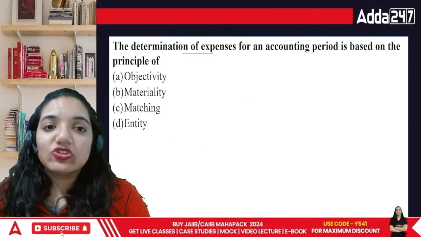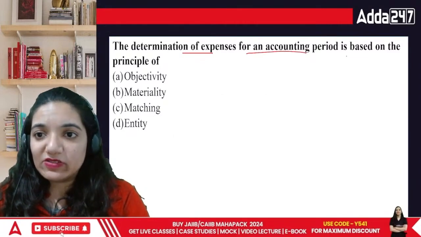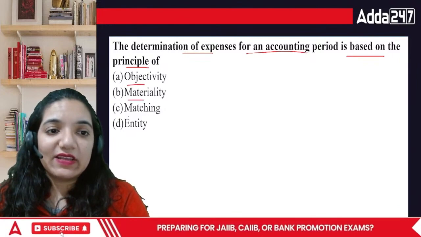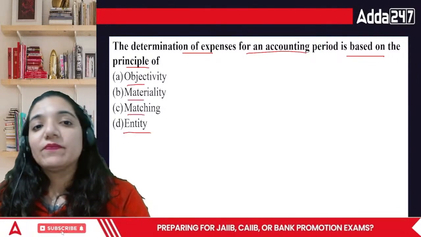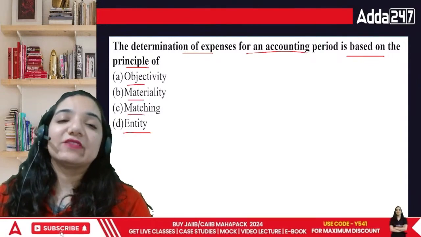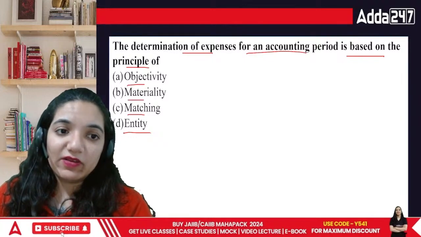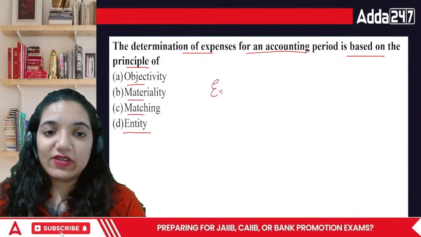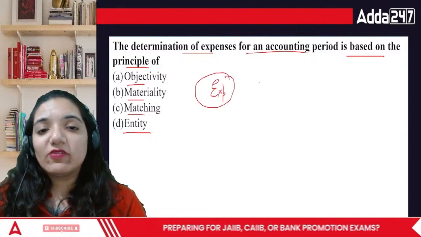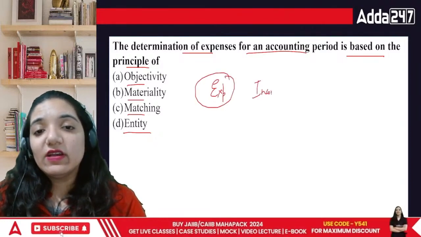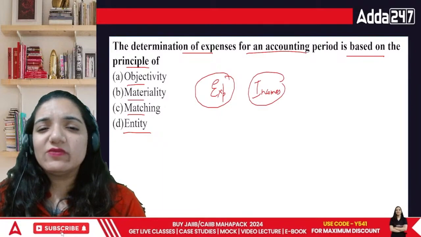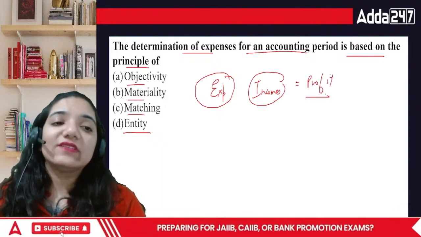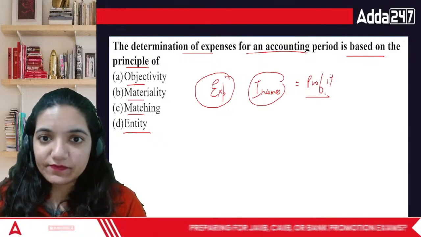The determination of expenses of an accounting period is based on the principle of what? Objectivity, materiality, matching, or entity. When we talk about determination of expenses for an accounting period, we're looking at an entire year. We're going to find out the expenses of that entire year. We're going to find out all the incomes of that entire year. And once we have done both of these, we can find out the profit or loss of the same. So things get a little better.